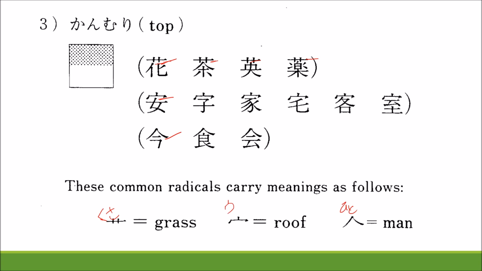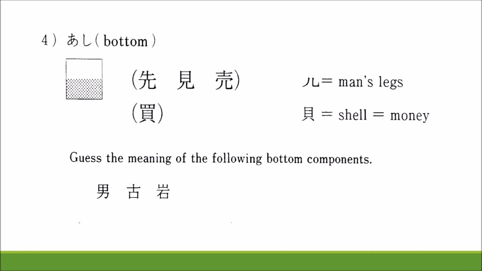We learn the kanji related to this busu in this lesson, and also the busu that comes in the bottom part, which is called asibusu. We also learn some kanji related to this busu in this lesson, like this one, and urimas, this kanji, kai, this busu. So these are the lower part busu called asibusu. Okay, let's start. Today we will learn all these kanji.